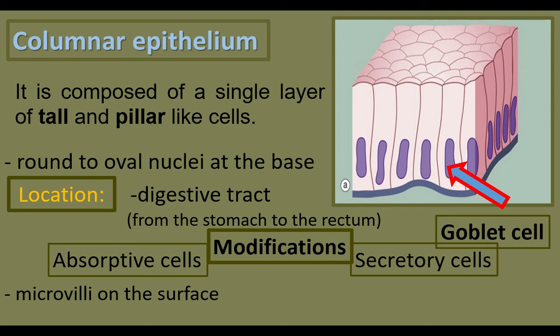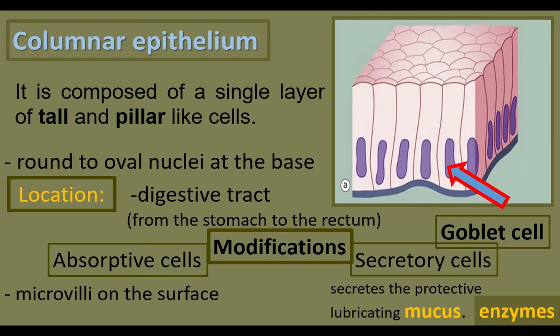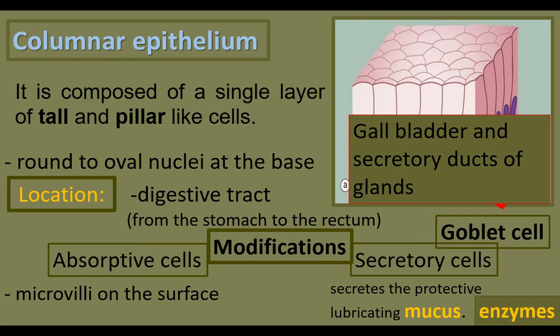The secretory cells are called goblet cells. In the digestive system, they secrete mucus. Mucus is a slimy substance. It protects the inner lining of the digestive system, and the goblet cells also secrete enzymes. The secretory cells are found in the gallbladder and secretory ducts of glands.